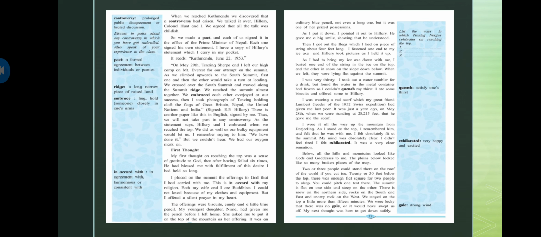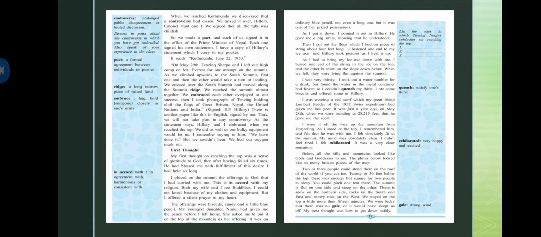What they had written was that on Monday 29th, that it was 29th May, Tenzing Sherpa and I left, as this is the copy of Hillary, so there is a personal pronoun for Edmund Hillary. Tenzing Sherpa and I left for high camp on Mount Everest for our attempt on the summit.